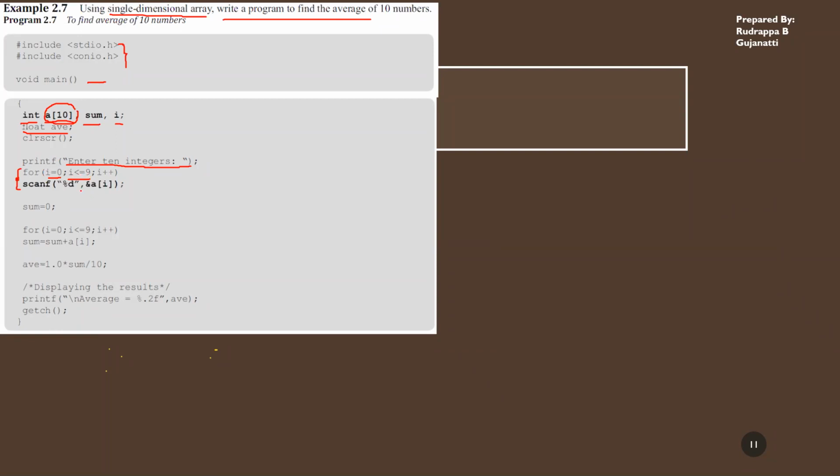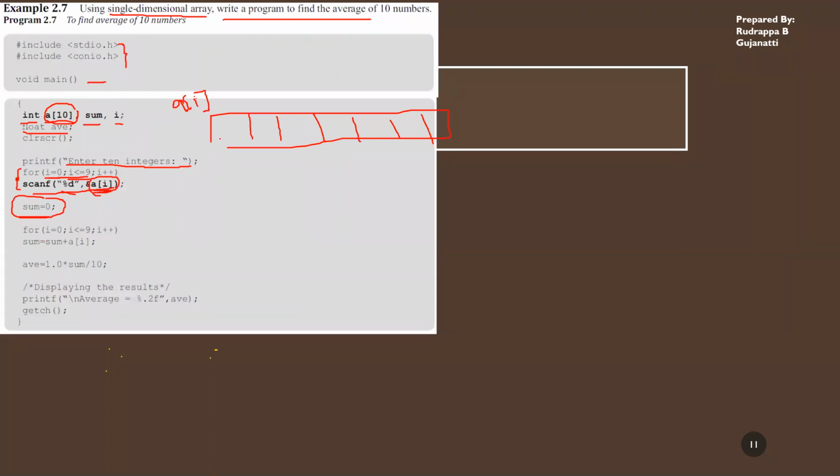So you are using this and storing that information in each of the locations. If you have all these 10 memory locations, you are accessing them via the index and the name, that is a of I. That is what you're performing over here. Each location you are accessing via this index. Once you do that, you'll store all the 10 numbers over here. Initially you make the sum equal to 0, otherwise it will contain a garbage value.